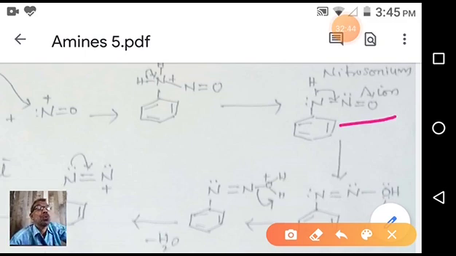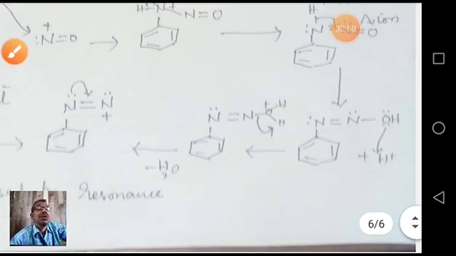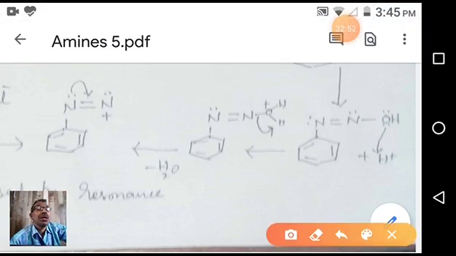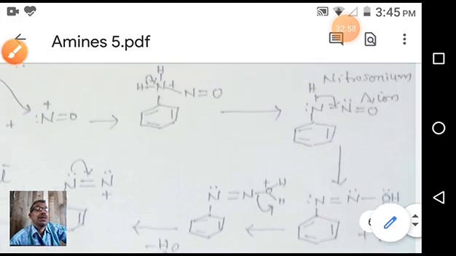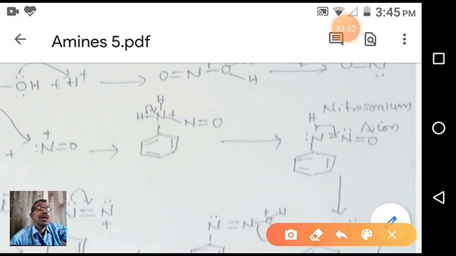It's a nitrosonium. In this case, what is happening? This proton is shifting towards here, and the double bond came here. This bond electron pair, the double bond, is coming to here, and the proton is coming to here.